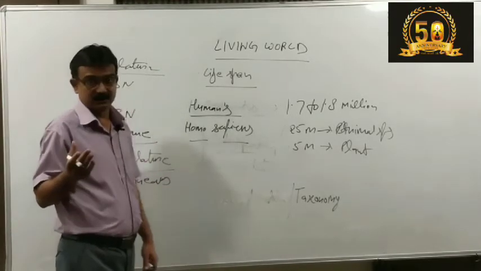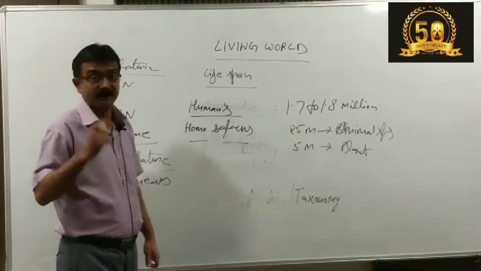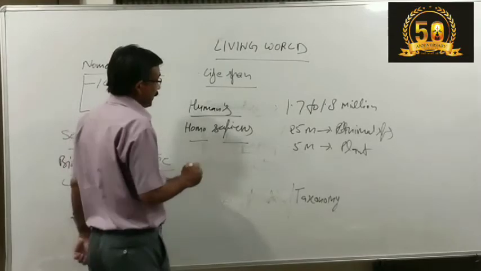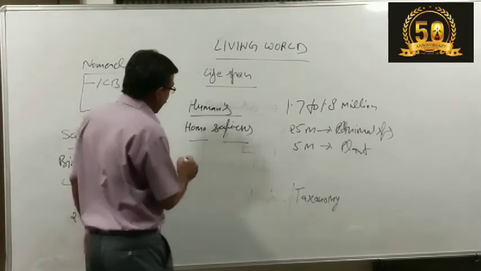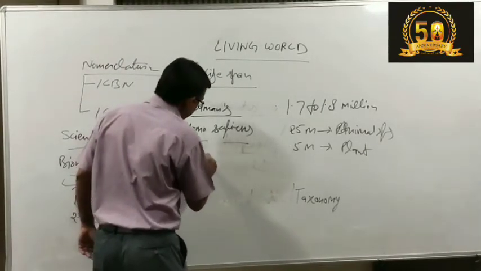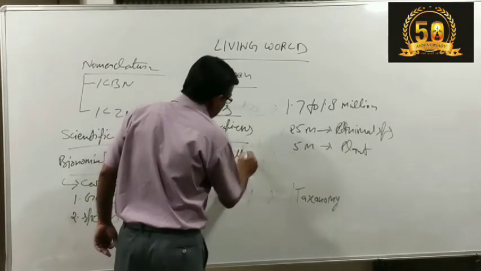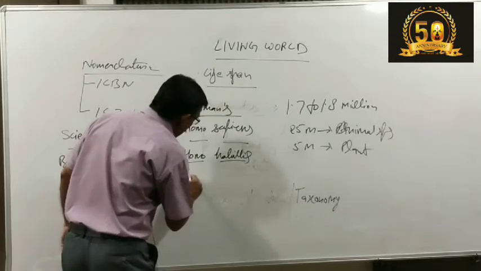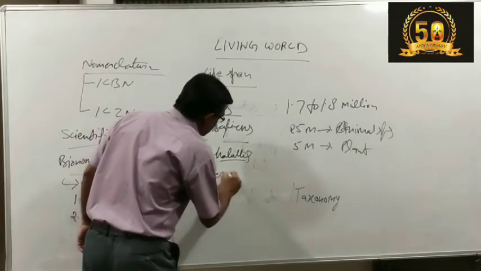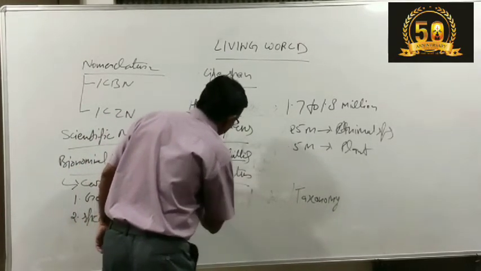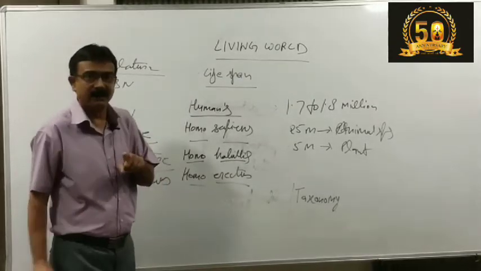Our early men, who have now become extinct, as you proceed through the chapter you will find some other names: Homo habilis, Homo erectus, and modern man.